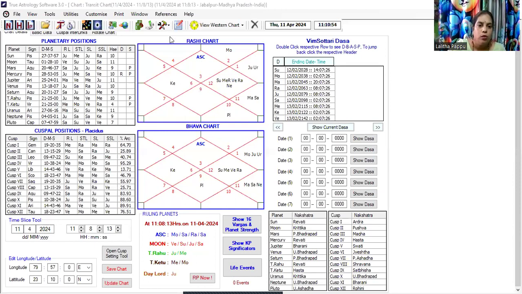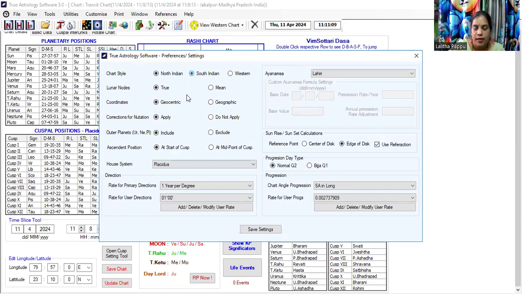So I'm sharing the screen. As soon as you open the True Astrology software, this is how you will see. For my ease, I'm going to change the pattern to South Indian style. So you just click on the tools icon, go to preferences, put a tick against South Indian if you want the South Indian version.